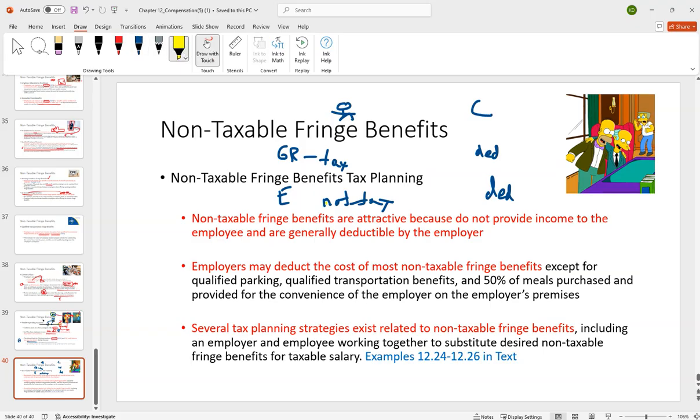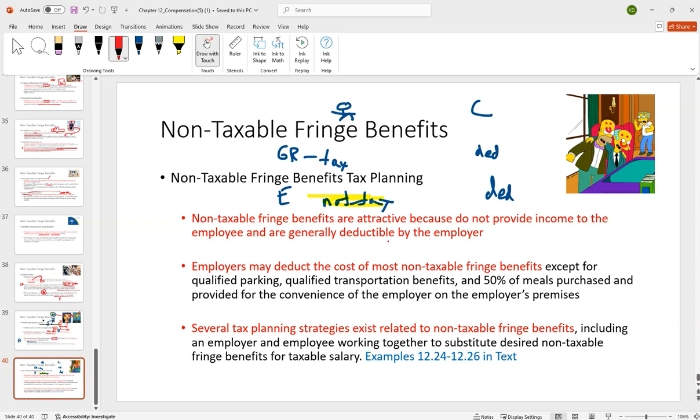The upshot of this, when we're talking about non-taxable fringe benefits, is Homer is happy because he doesn't have to claim income on that. And Mr. Burns, the corporation, is happy because he still gets a deduction for that. So it's kind of the best of both worlds.